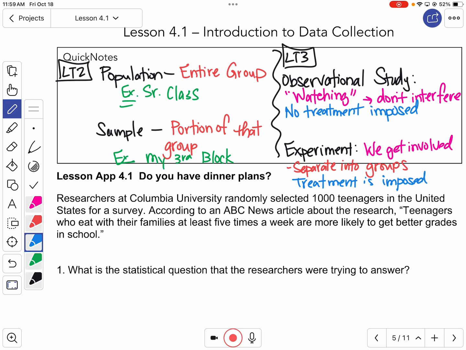So let's just look at a couple of examples, all right? Classifying and just kind of labeling these things, all right? We're going to look at a statistical question, non-statistical. What's the population? What's the sample? Can I pick out an observational study? Can I pick out an experiment? All right? Really, we're just labeling those 6 terms today based on examples.